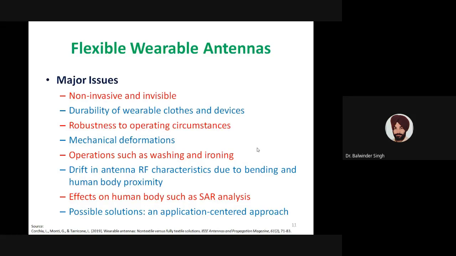By considering all these points, another important point which evolves from this discussion is that we cannot generalize the solution approach for flexible wearable antennas. The design of flexible or wearable antennas will be an application-centric approach. For what application, and in which environment, the antenna is going to be used, our design approach and fabrication approach will depend on that. So we cannot generalize one particular design approach for all types of antennas.